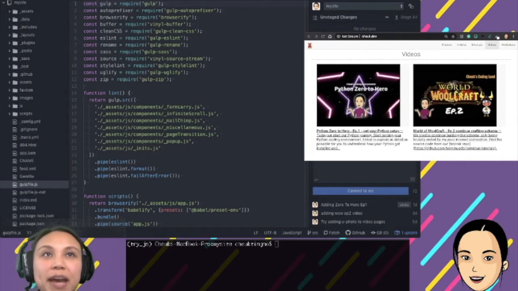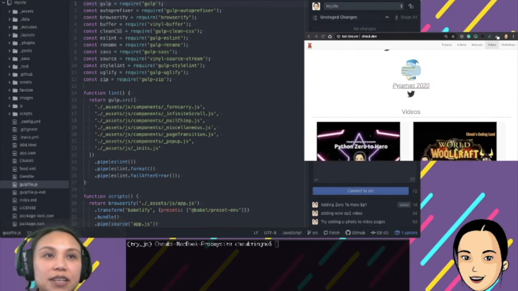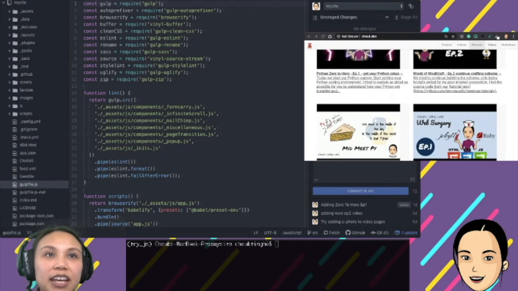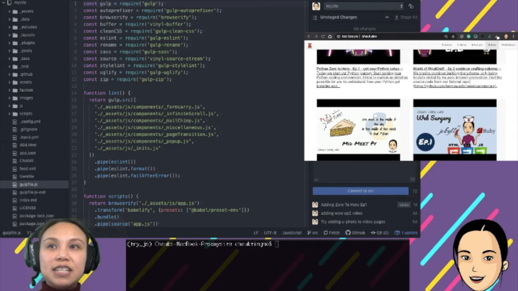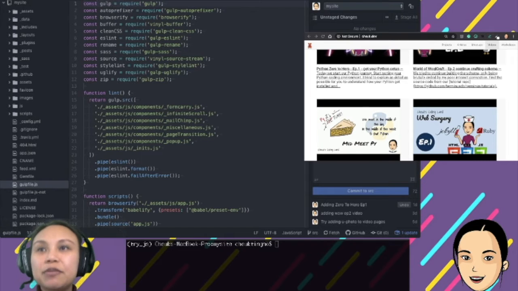So let's go back to the website. What we did last week is only half of how to achieve this, because we have the pagination. Basically, because Jekyll is a static website generator, it generates different pages. Page one would be, let's say, the first three videos, page two would be the next three, things like that.